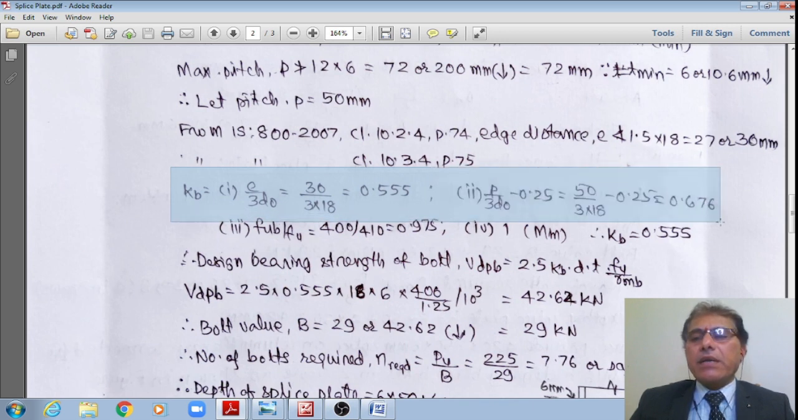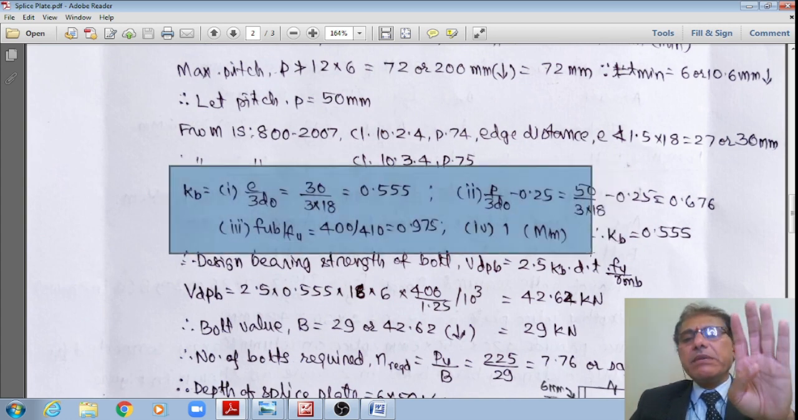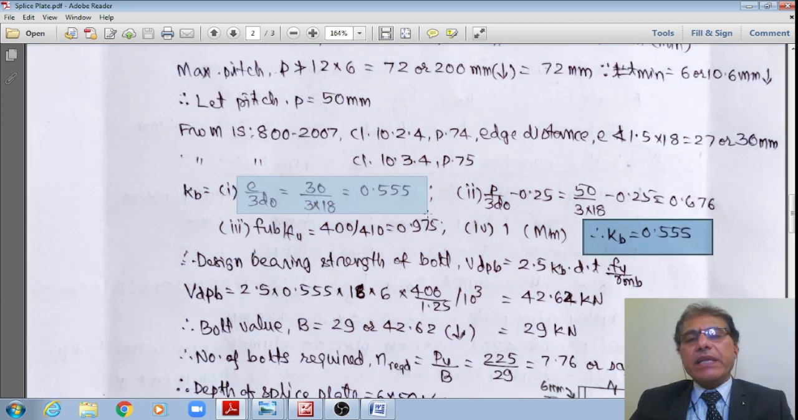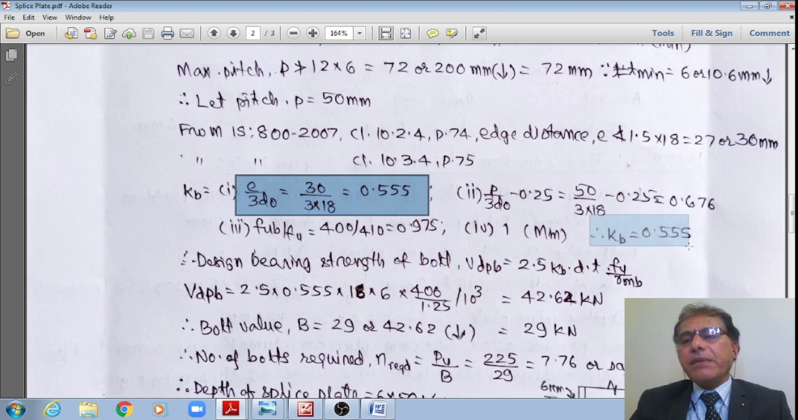The second criteria is p divided by 3 d naught minus 0.25, that is 50 divided by 3 multiplied by 18 minus 0.25, which is equal to 0.676. And the third one is fub divided by fu, say 400 divided by 410, 0.975, or the last value is equal to 1. Out of these four, whichever is minimum is the KB value. Therefore, it is the first criteria, 0.555, that is the minimum.